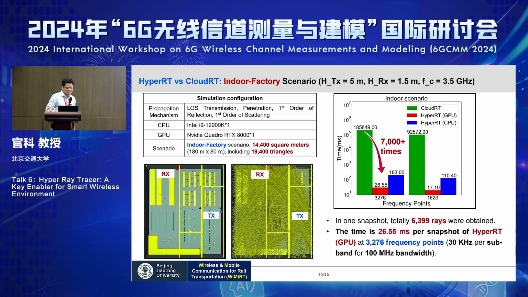Another thing is that when we go to the indoor factory scenario, which is more complicated, the Hyper-RT efficiency improvement is even more clear. You can see we got an improvement ratio of around 7,000 times. Finally, one snapshot with more than 3,000 frequency points takes only 30 milliseconds.